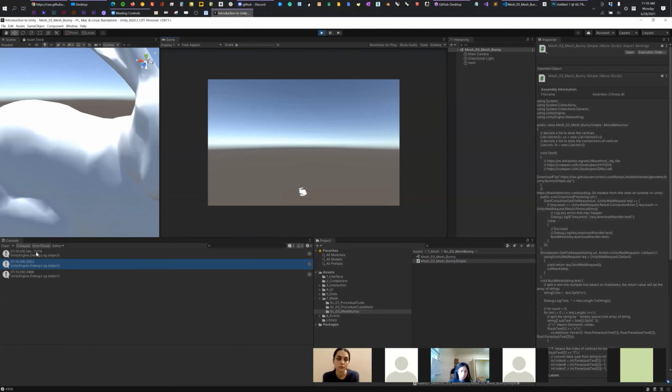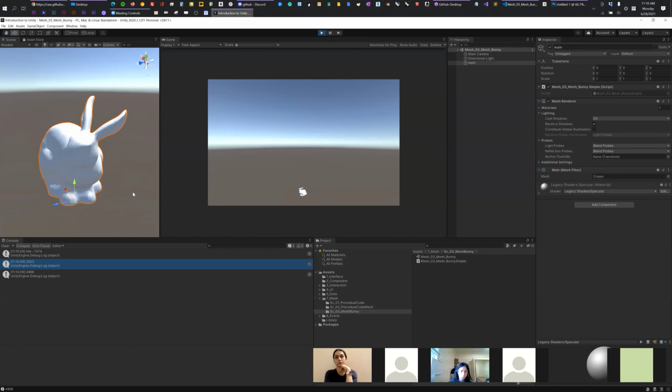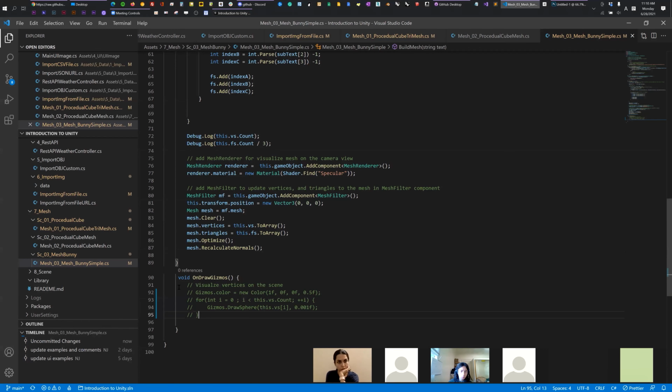Yeah, we have 7,000 lines of code, and then 2,500 for the vertices, and then around 5,000 for connectivity. This is the data, and you can click the main. We have a nice bunny out of a string, an OBJ file, which is nice. And also we can turn on the gizmo here.